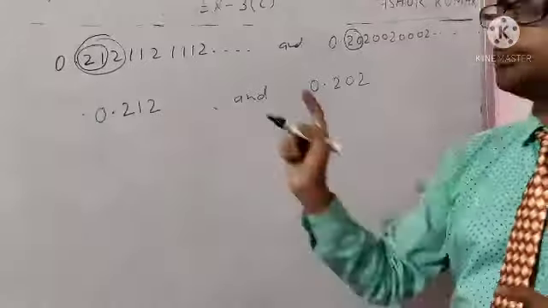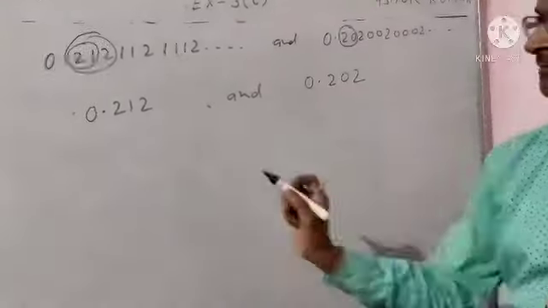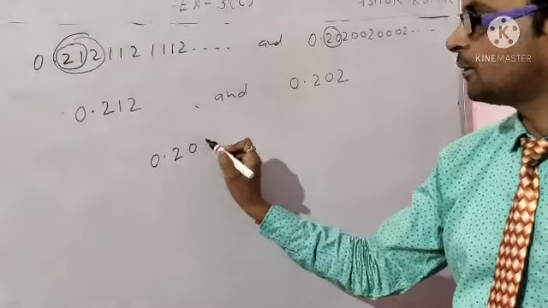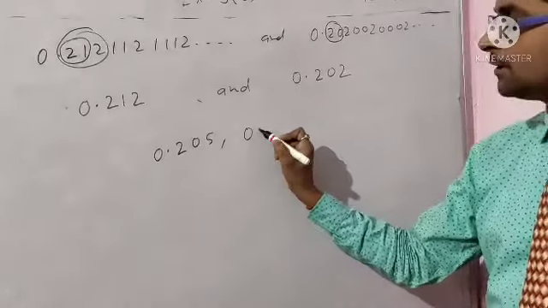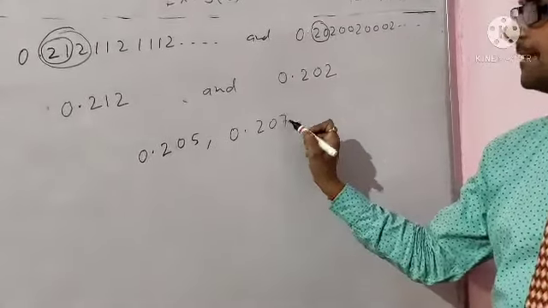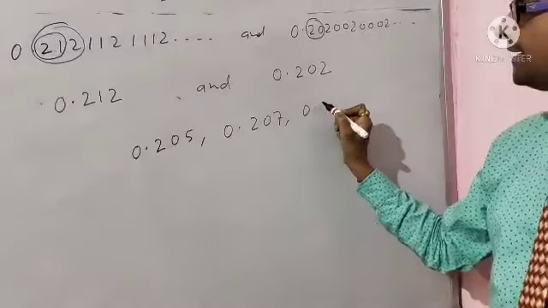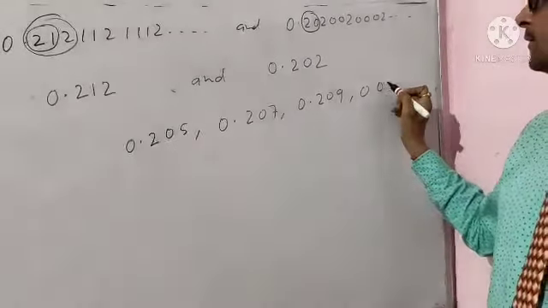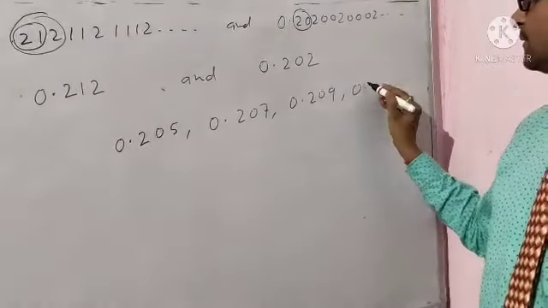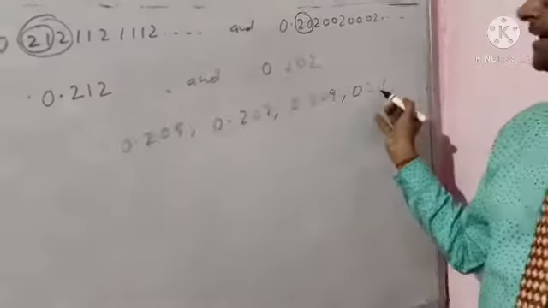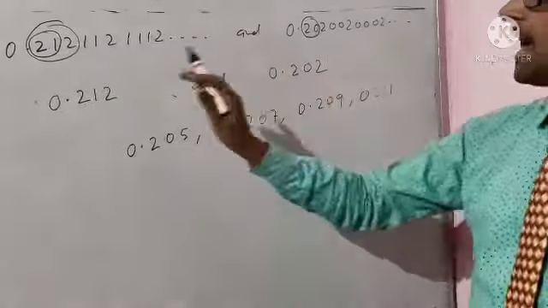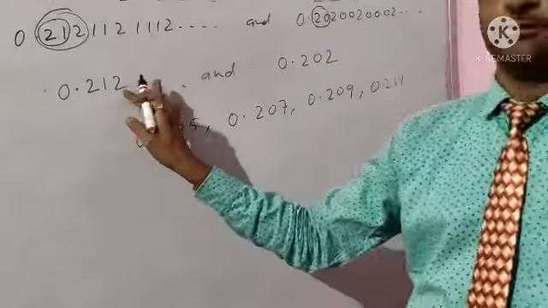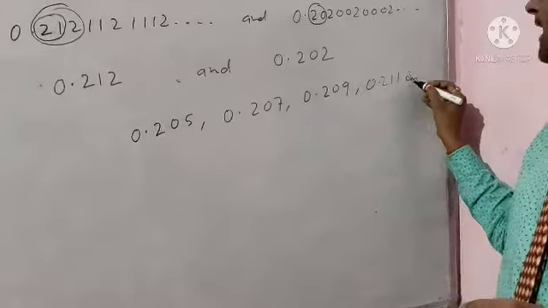Take any three values lying between these two values, like 0.205 as the first value, 0.207 as the second value, and 0.209 as the third value. 0.2211 also exists. These values lie between 0.202 and 0.212. Okay students, so this is your final answer.